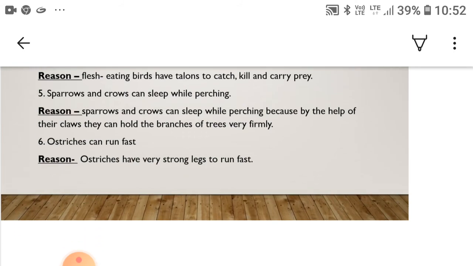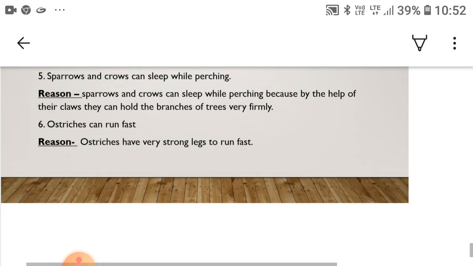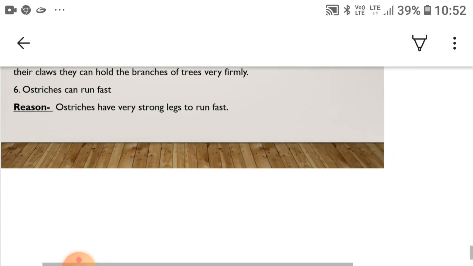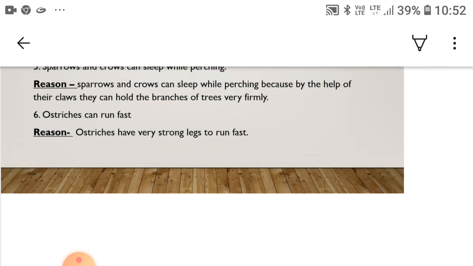Fifth, sparrows and crows can sleep while perching. So its reason, sparrows and crows can sleep while perching because with the help of their claws they can hold the branches of trees very firmly. Sixth, ostriches can run fast. So its reason, ostriches have very strong legs to run fast.